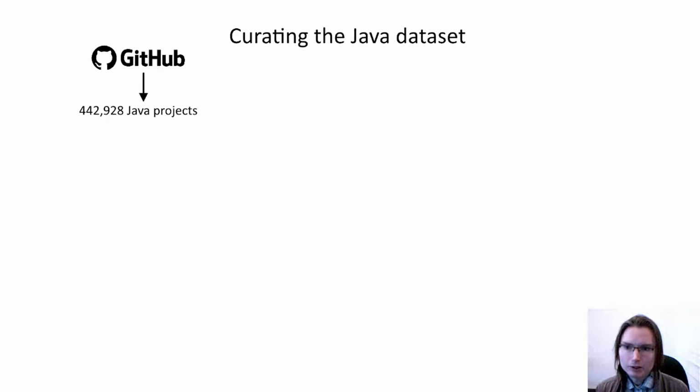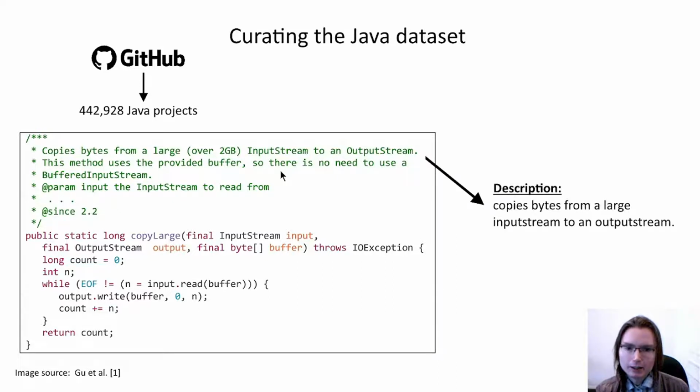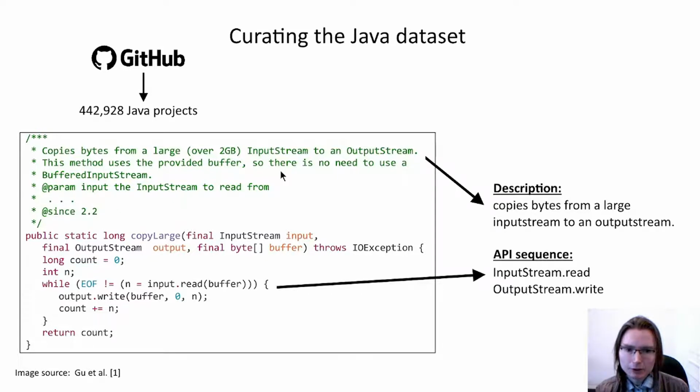To develop the API learning task for Java, Gu et al. downloaded about 400,000 Java projects from GitHub, and then scanned the source code for any functions that have a Javadoc. The Javadoc usually describes what the function does in natural language, so they would extract a description from the Javadoc and then extract the API calls from the function body.